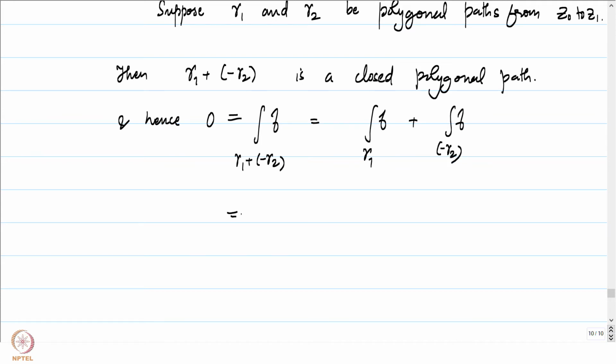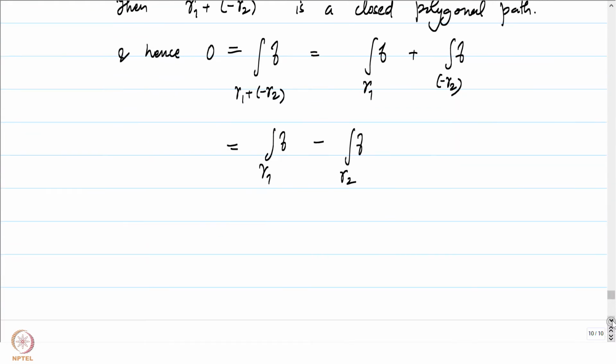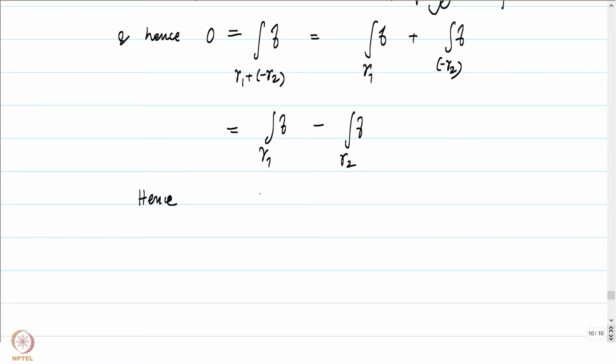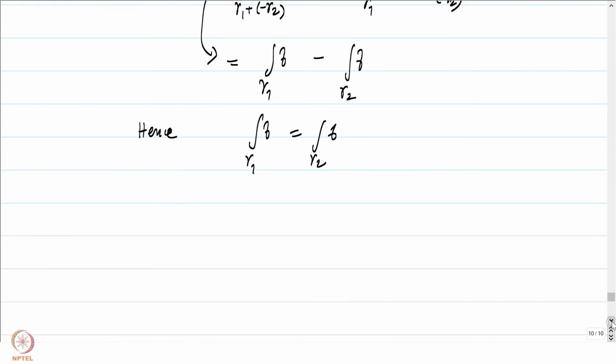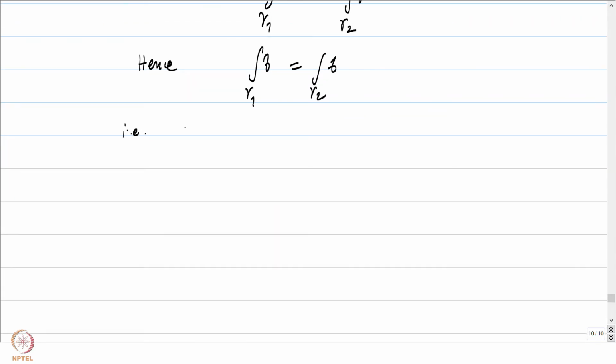We further use the property that the integral of f over the reversal of a path is equal to the negative of the integral of f over gamma 2, and hence the integral of f over gamma 1 is equal to the integral of f over gamma 2, because this is equal to 0. So it doesn't matter what polygonal path we pick from z0 to z1. Irrespective of what polygonal path we pick, the integral is going to be the same, and hence the function capital F of z1 is well defined.